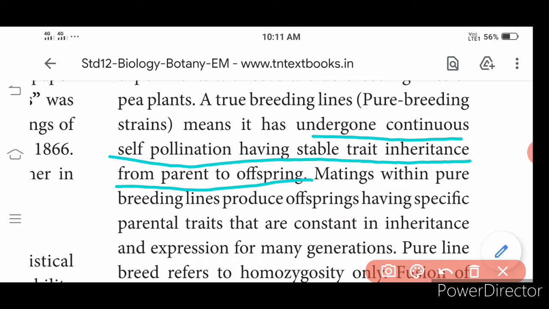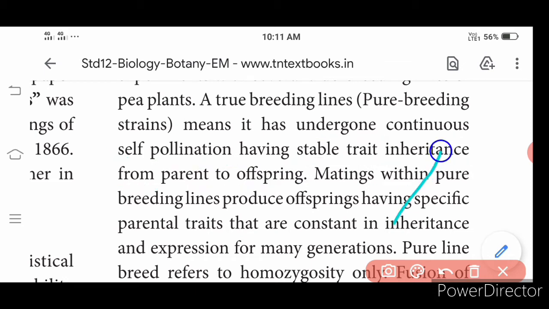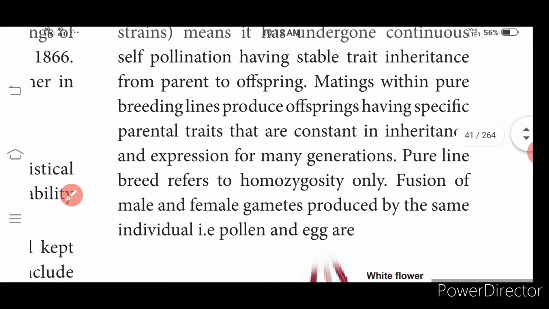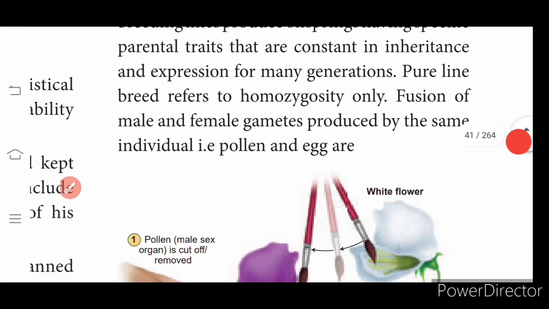Mating within pure breeding lines gives pure offspring having specific parental traits that are constant in inheritance and expression for many generations. Pure line breed refers to homozygosity only. We know the genetic makeup to be homozygous.